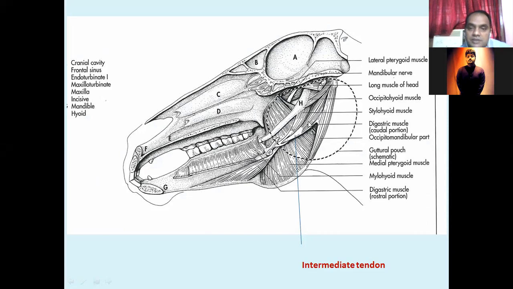You see between these anterior and posterior bellies, some string-type structure is there. This one is the intermediate tendon. I highlighted it here. So this is the anterior and posterior belly of the digastricus muscle, and this muscle is also situated on the medial side of the mandible.